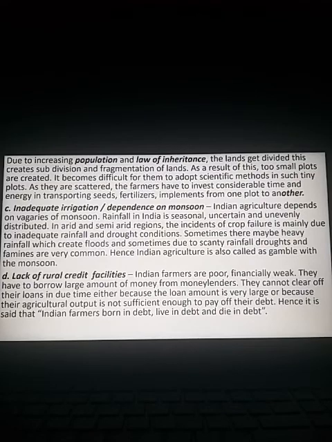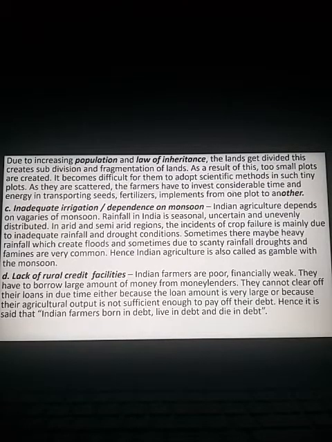As a result, the lands get divided and subdivided into small land holdings. Then, very tiny or small plots are created. It becomes difficult for them to adopt scientific methods. When the land itself is very small, they cannot adopt scientific methods of cultivation in such tiny plots, as they are scattered. When I say scattered, they are not located in one place. They are scattered in different places.